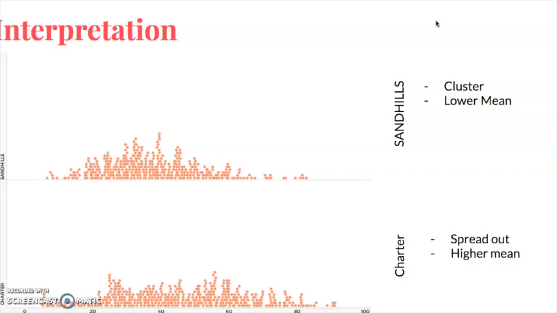Some charter schools are producing a high percentage of students who are college and career ready, whereas there are some that are producing very little. So if we look at the data, we can see that of charter schools, there's a good chunk that produce 5% to about 20%, and then there's a good chunk that produces like 70% to about 90%.